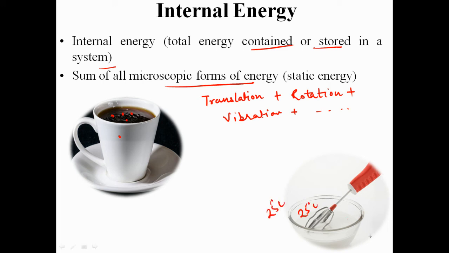When you use a hand blender, you are supplying some kind of work. The molecules of this liquid will start moving fast. You are transferring some energy in the form of work, and that energy is increasing the internal energy of the system. When the molecules move faster, the temperature may rise.